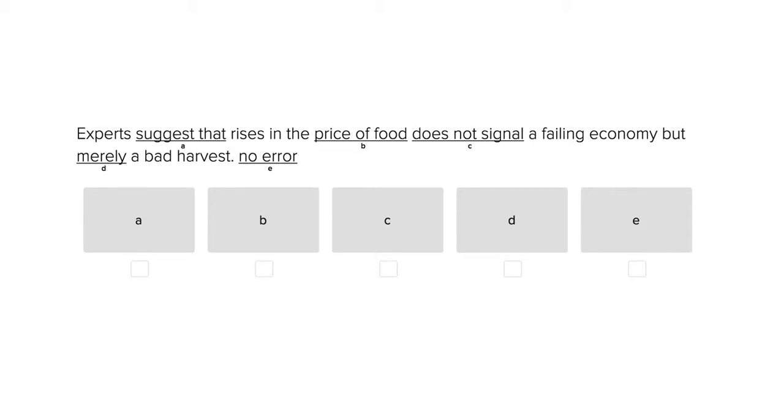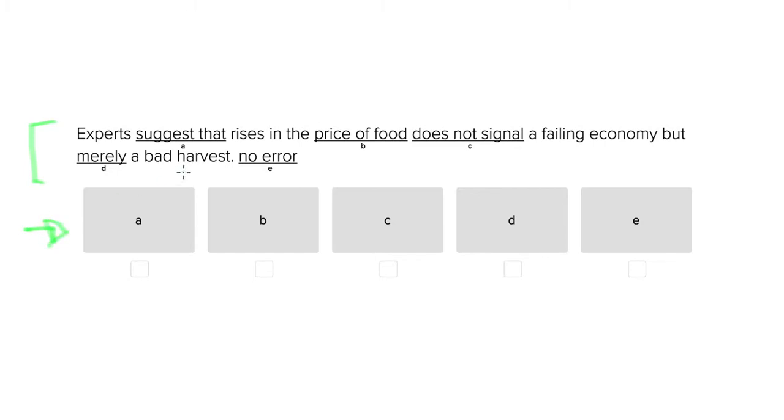This is Carlos' cousin. This is a writing question asking us to assess the grammatical validity of the underlined portions of a statement. So go ahead and read the statement to yourself. Try to put yourself in the position of the person that might originally have said this or written it down. And then immediately consider the answer choices.